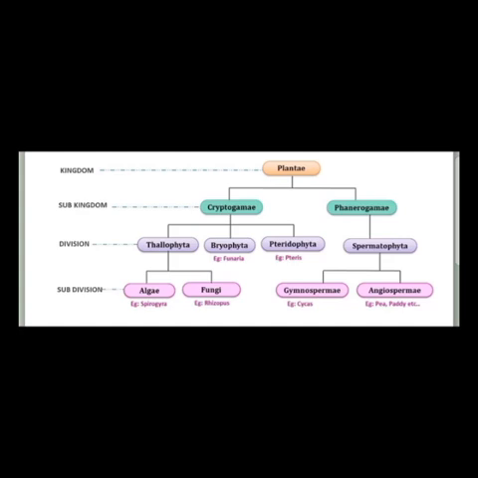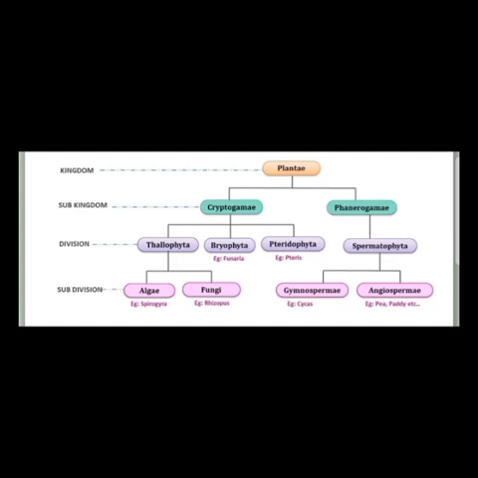Next is phanerogams, which produce flowers. Phanerogams are divided into gymnosperms and angiosperms. Gymnosperms can't produce fruits, and angiosperms can produce seeds enclosed in fruits.